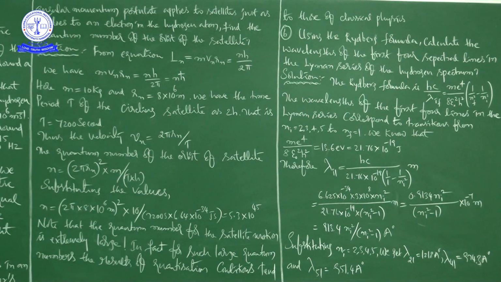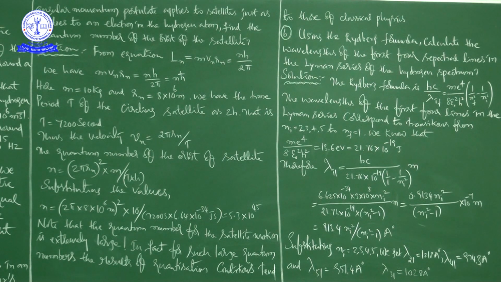Lambda 31, from the third orbit to the first orbit, is 1028 angstrom.